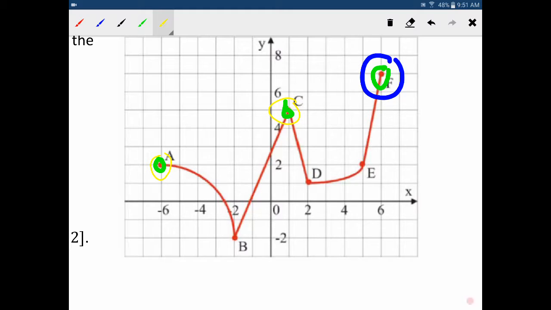If I go to look for minimum points, that's a minimum point, that's a minimum point. E is not. I think they just put that there to sort of confuse you. But whichever one is smallest, which is obviously this one, that's going to be your global minimum, whereas point D is your local.